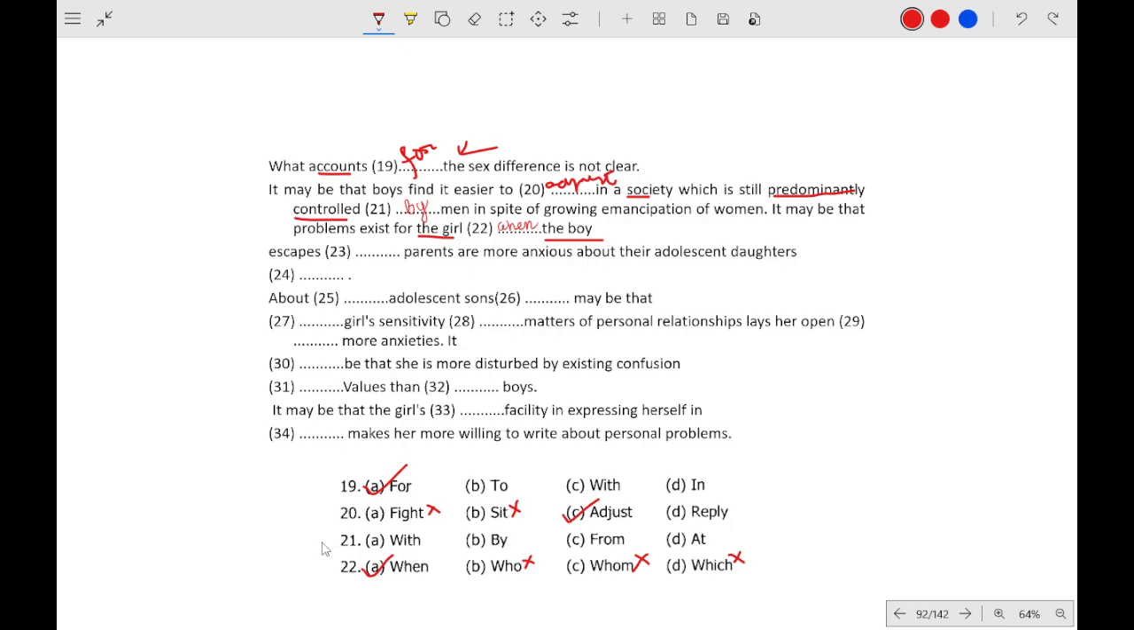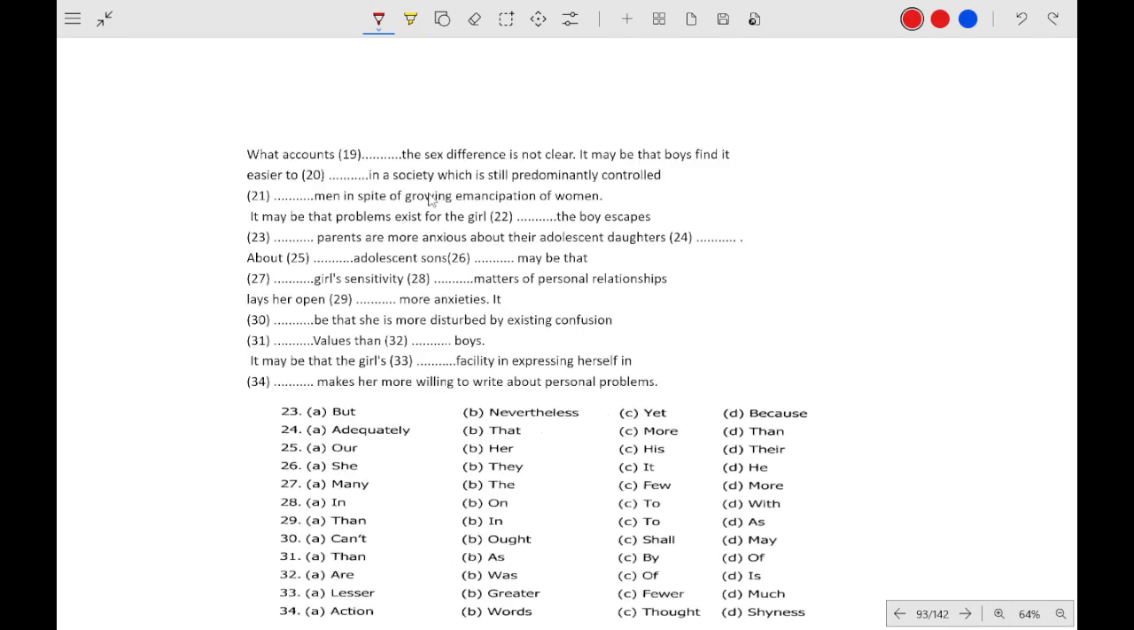Okay, now we will go to the next page. So for, adjust, by and when. Okay, let us write down: for, adjust, by, when. What accounts for the sex difference is not clear.